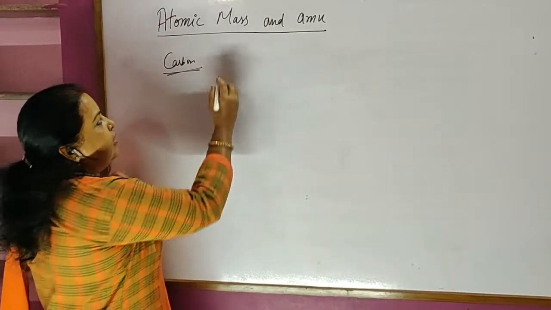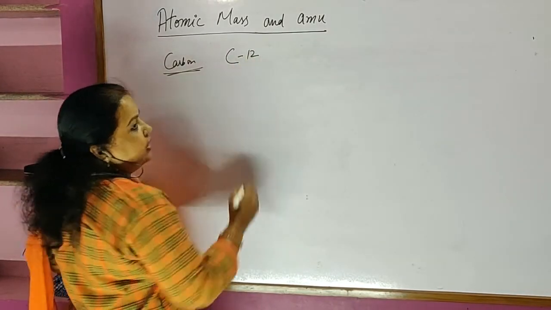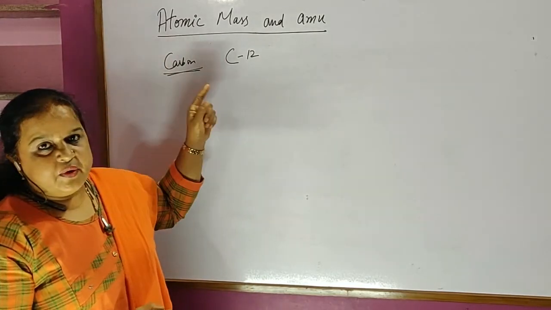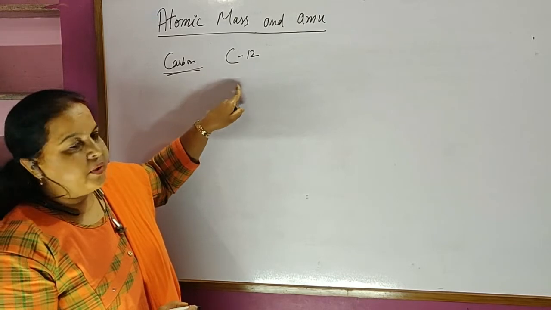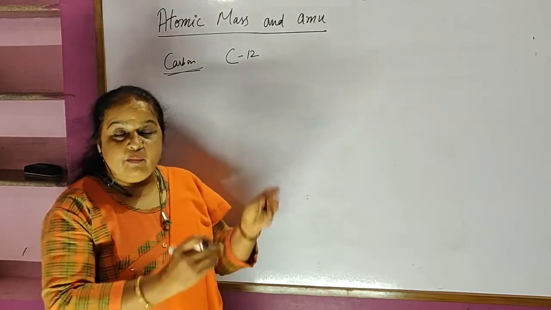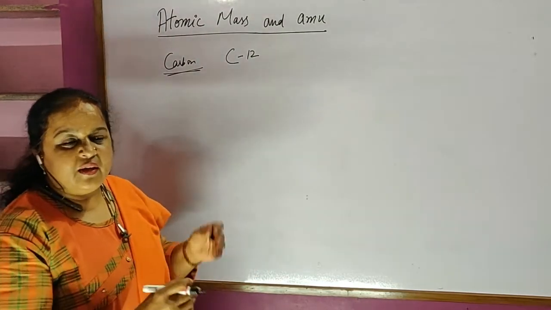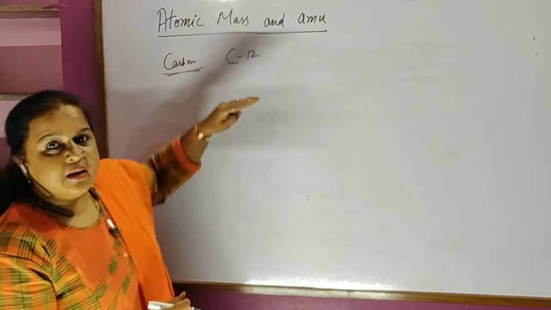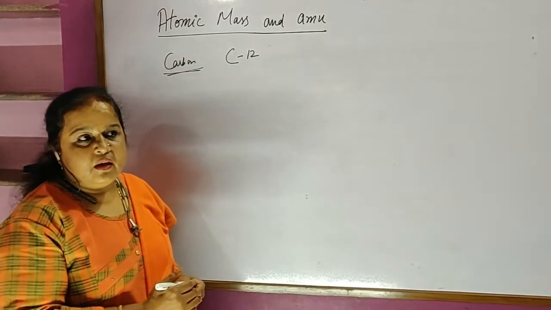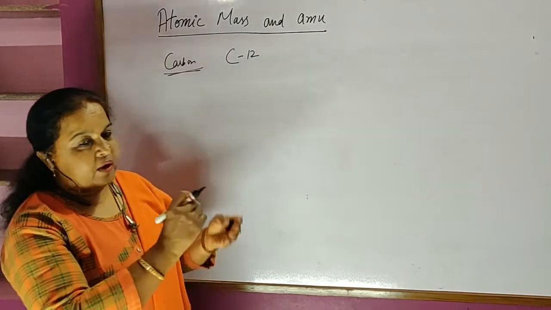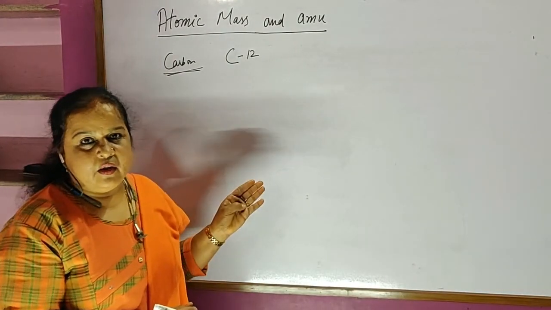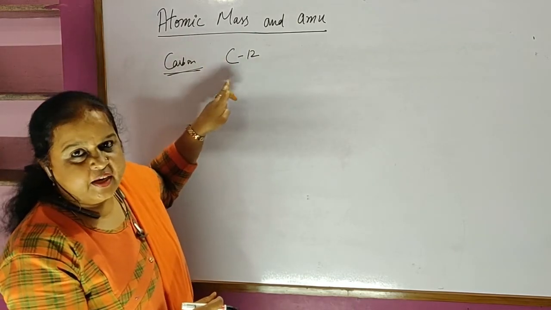And one very important property of the carbon-12 isotope, which we are going to take as a standard: it will not disintegrate. As time passes, it will not diminish. There are many elements which, as time passes, diminish and disintegrate. So based on this, that is abundance, it will react in a better way with many elements. It is not inert, it is not explosive when reacting, and it is not going to disintegrate. We are considering carbon-12 as the standard.